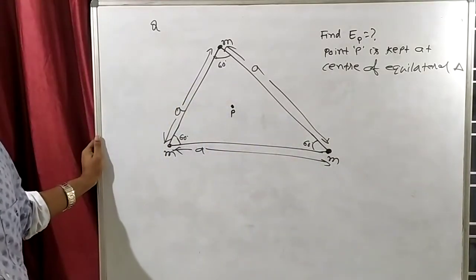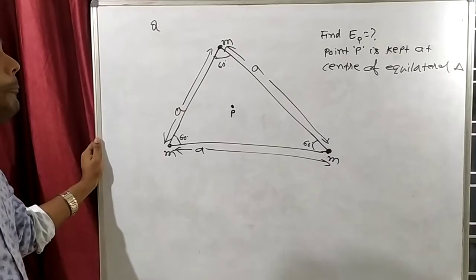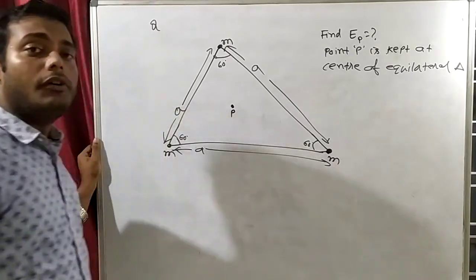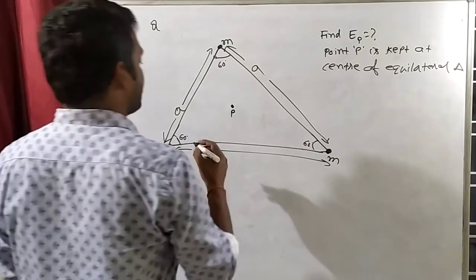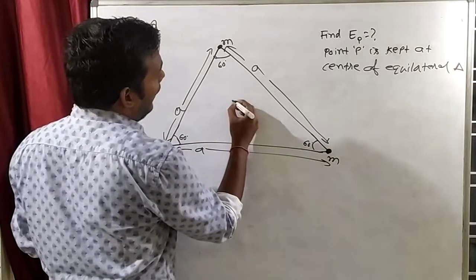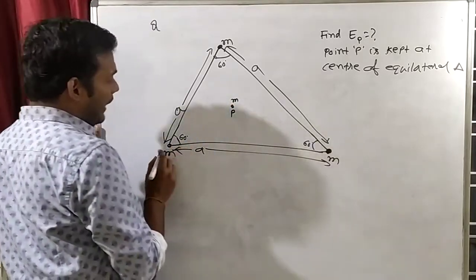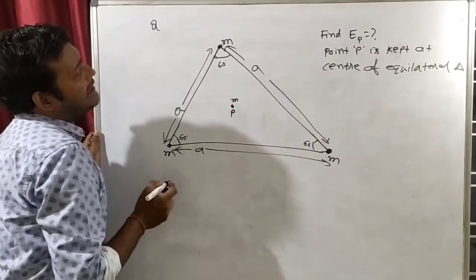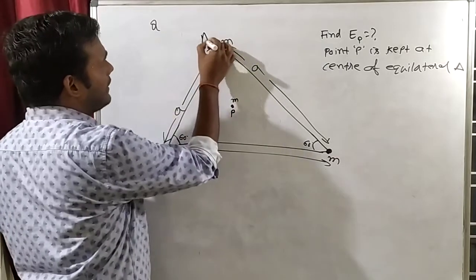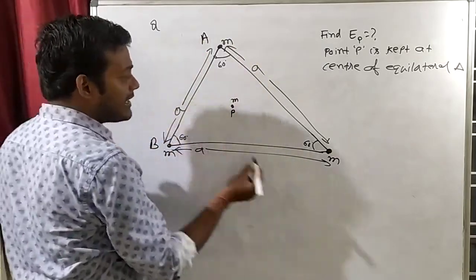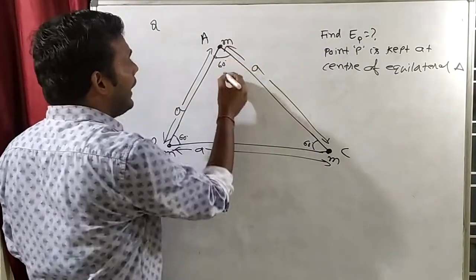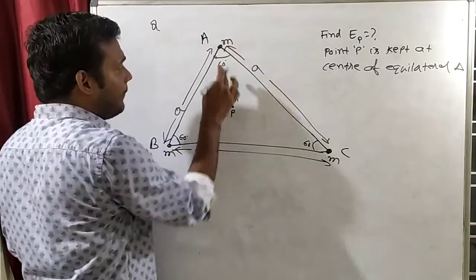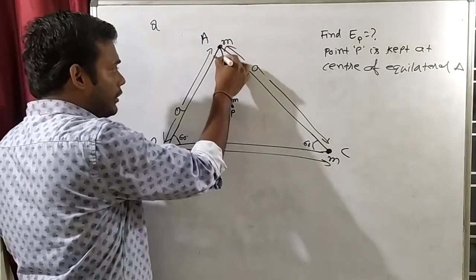For finding the electric field, what we will do? We will put a test mass. If I put a test mass at point M, what will be the direction? Let's say this is vertex A, this is vertex B, this is vertex C. So what will be the electric field due to A? This is M, this is also M.